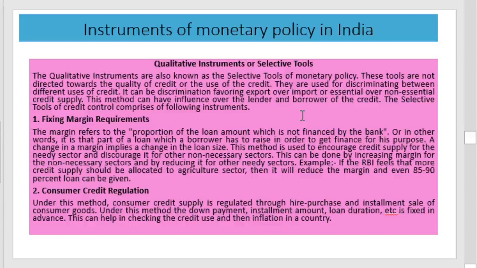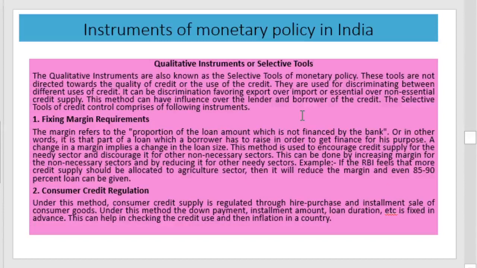This is one of the important qualitative instruments used by the central bank to control the money supply in the economy. This margin refers to the proportion of the loan amount which is not financed by the bank, or it is the part of the loan which a borrower has to raise in order to get finance for these purposes. This method is used to encourage credit supply for the needy sector and discourage it for other non-necessary sectors. It can be done by increasing the margin for non-necessary sectors and by reducing the margin for the needy sector.